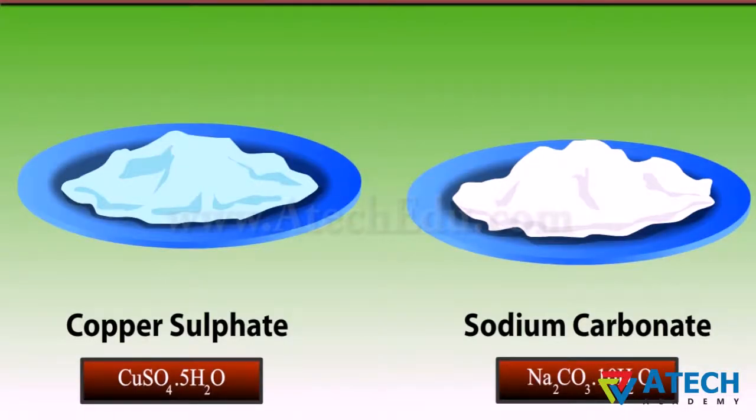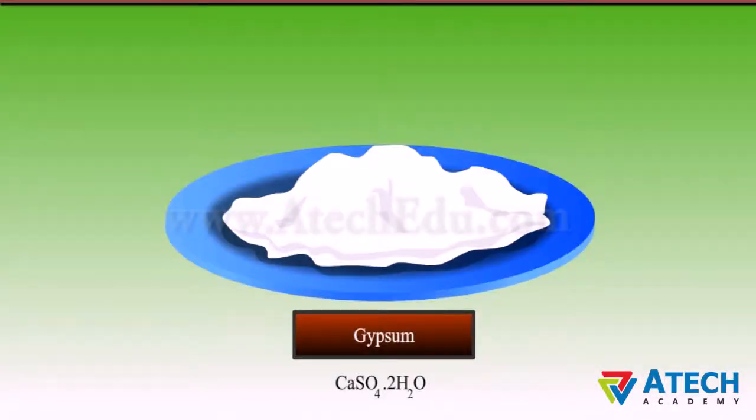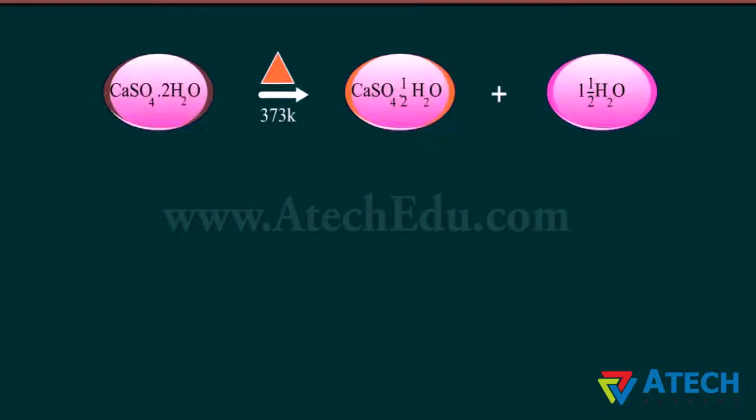5 water molecules are present in one formula unit of copper sulfate. Chemical formula for hydrated copper sulfate is CuSO4·5H2O. 10 water molecules are present in one formula unit of sodium carbonate. Chemical formula for hydrated sodium carbonate is Na2CO3·10H2O. Gypsum or calcium sulfate has 2 water molecules as water of crystallization.